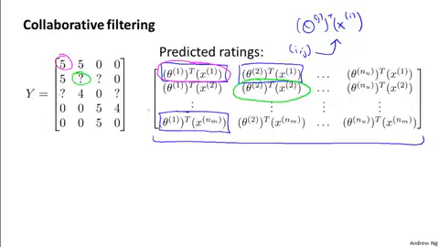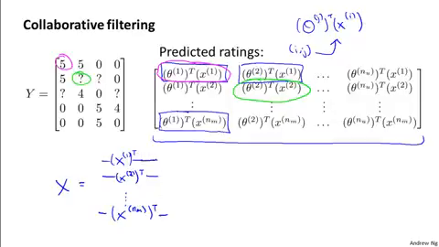Now, given this matrix of predicted ratings, there is a simpler, vectorized way of writing this out. In particular, if I define a matrix X, just like the matrix we had earlier for linear regression, to be x1 transpose, x2 transpose, down to x of nm transpose, I'm going to take all the features for my movies and stack them in rows. So if you think of each movie as one example, stack all of the features for the different movies in rows.